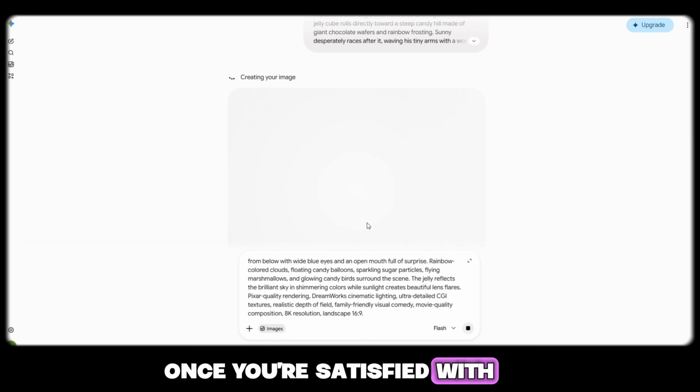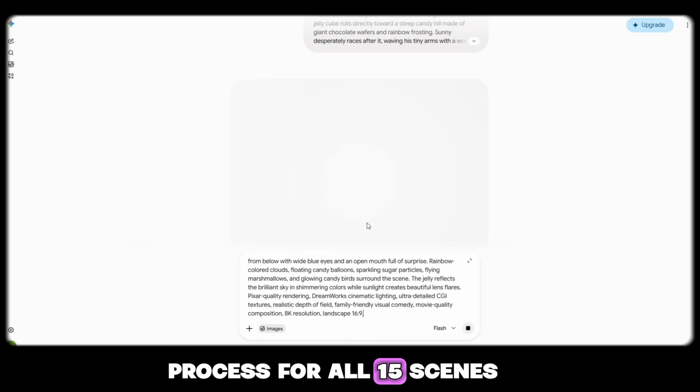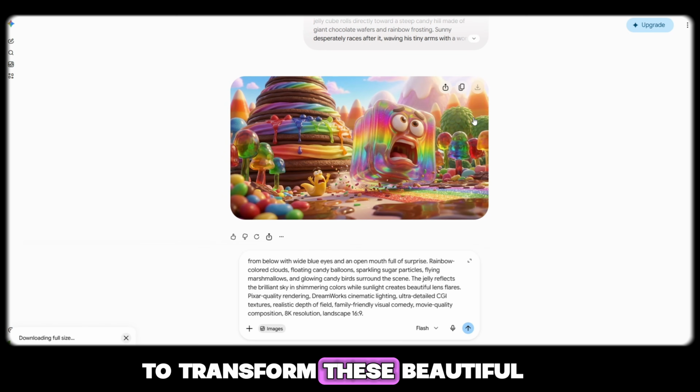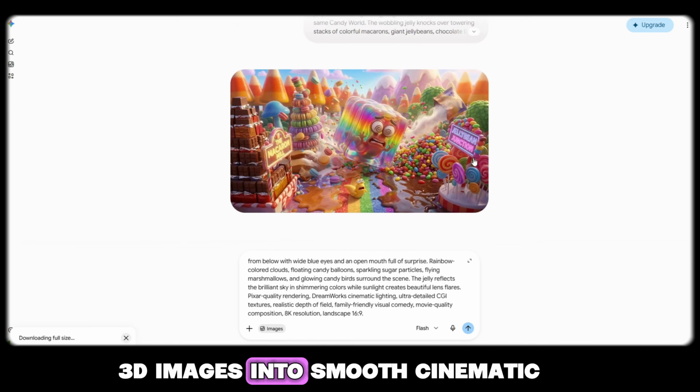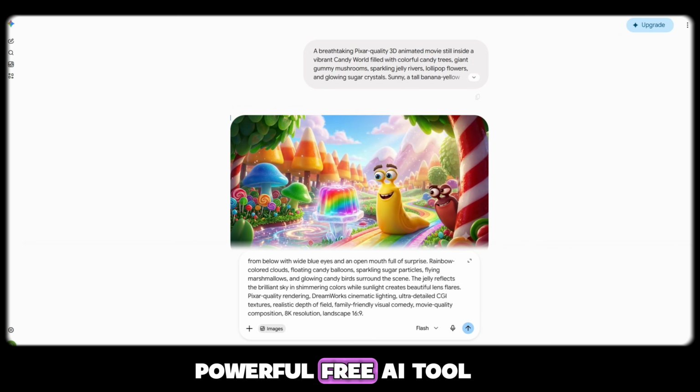Once you're satisfied with the generated image, download it and repeat the same process for all 15 scenes. In the next step, I'll show you how to transform these beautiful 3D images into smooth, cinematic, animated videos using another powerful free AI tool.